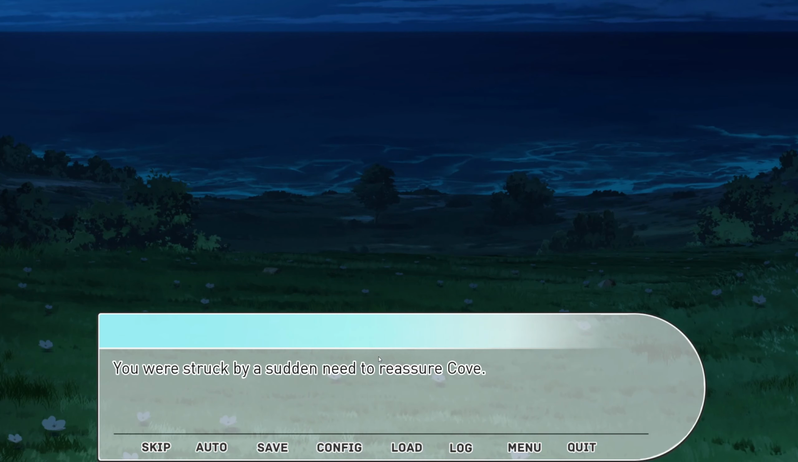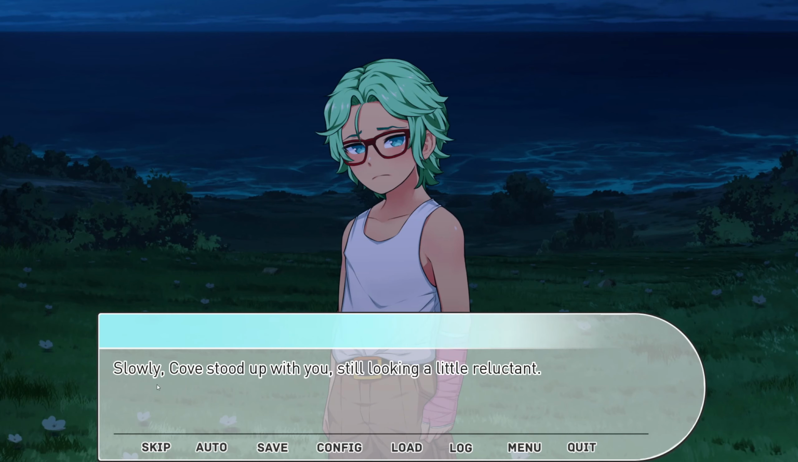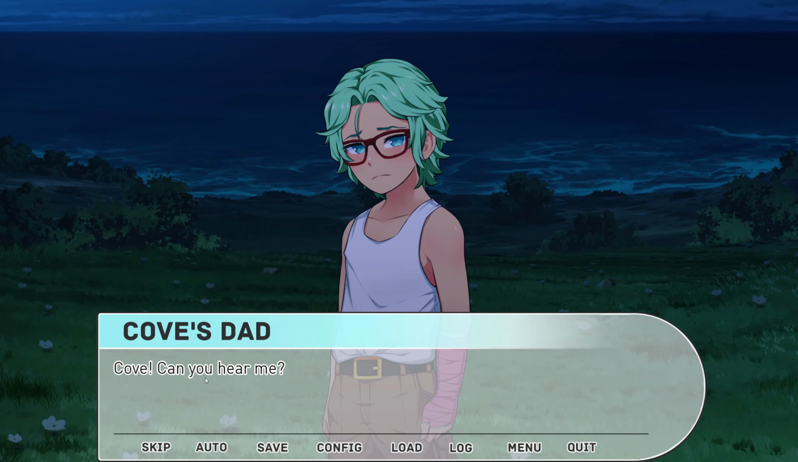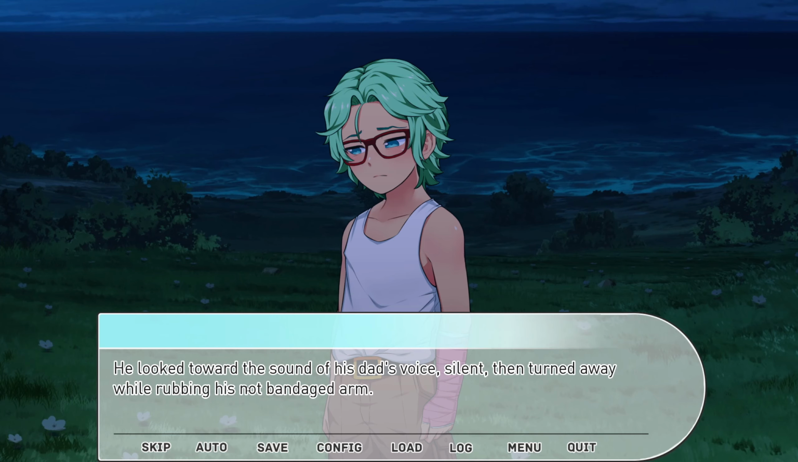"It will be okay." Struck by a sudden need to reassure Cove. "It's not gonna all be fun, but isn't he your family too?" "Yeah, I guess." "Then you can count on him when you really, really need him." You shot him a grin and pushed yourself to your feet. Slowly, Ko stood up with you, still looking a little reluctant. His dad's voice rang out again. "Ko, can you hear me?" He looked toward the sound of his dad's voice, silent, and then turned away while rubbing his bandage.